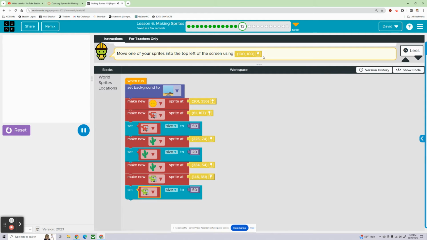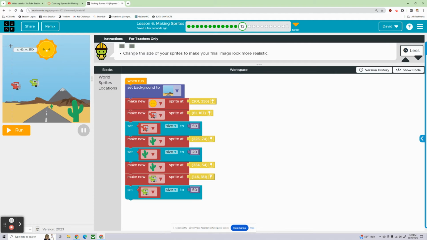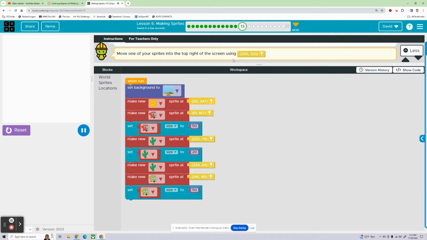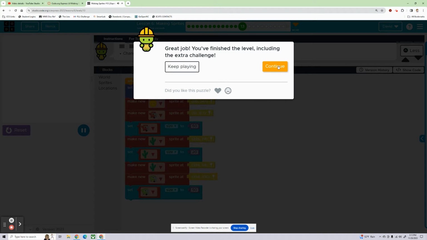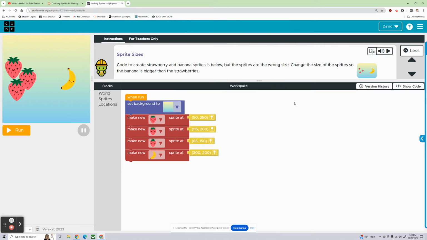Oh, oh no. It's forcing me to put things in the corners. Okay. If you really want me to, we'll put the sun up in the left-hand corner then. Now let's see if it lets us pass. Nope. All right. Top right. We'll grab one of our airplanes. This is really forcing me to. There we go. It accepted that. All right. It was really forcing me to put things in corners when I really wanted to just make my own scene.